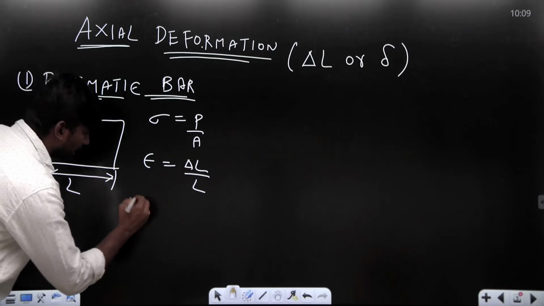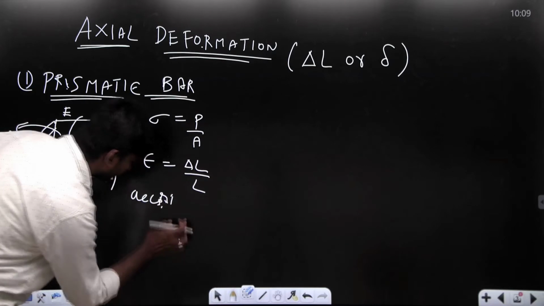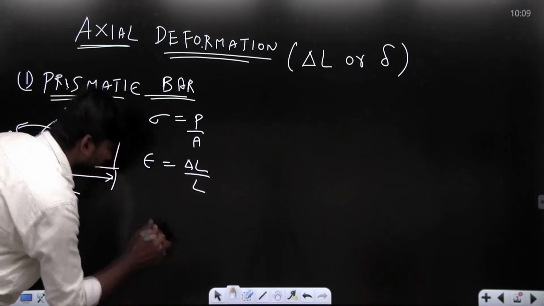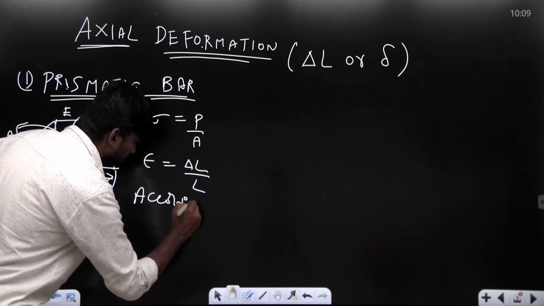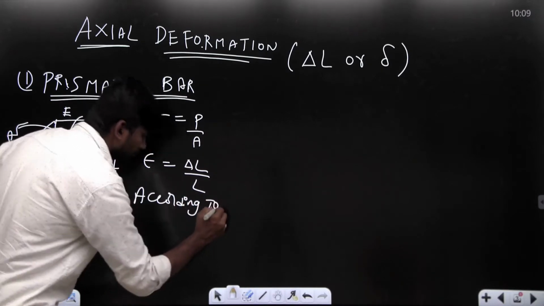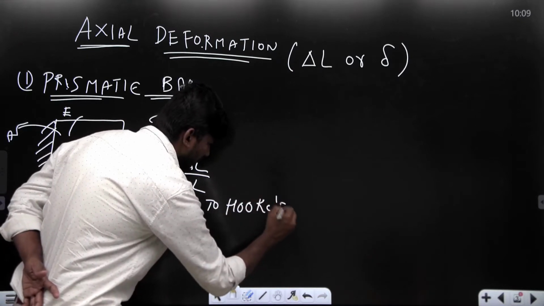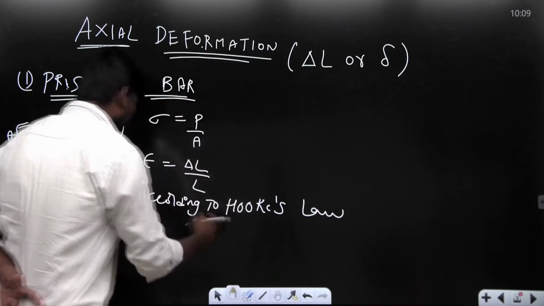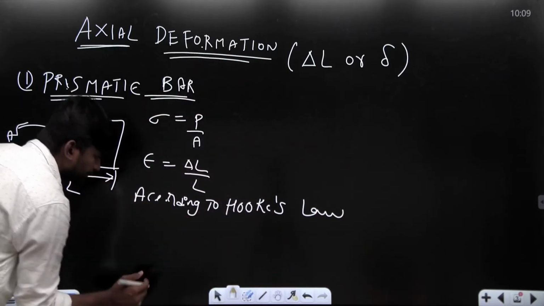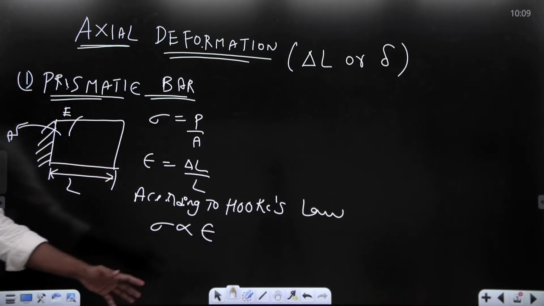Now, according to Hooke's law, we know stress is directly proportional to strain, right?